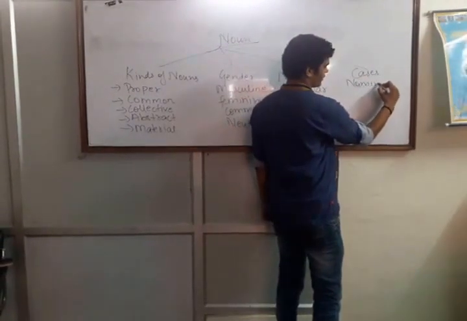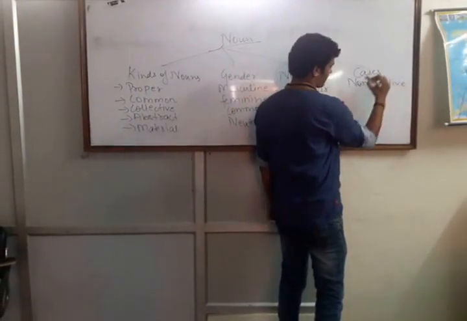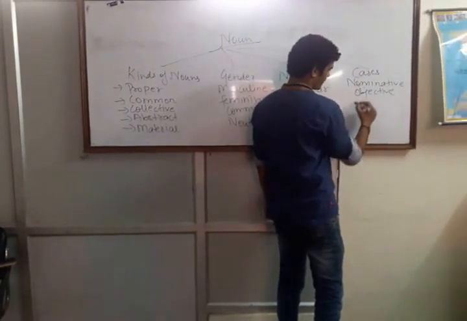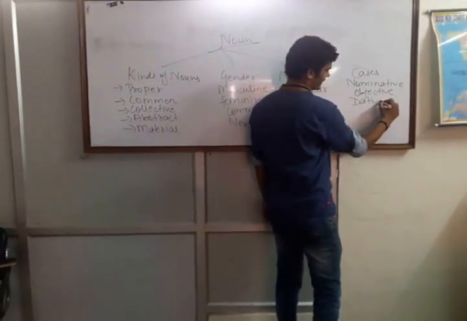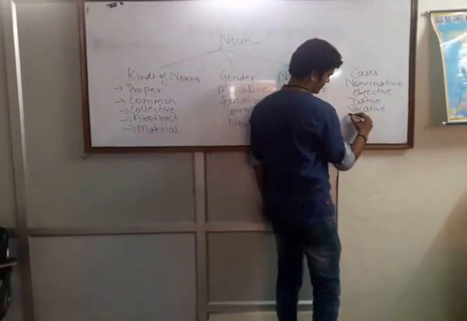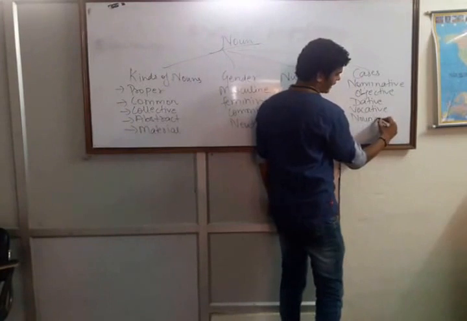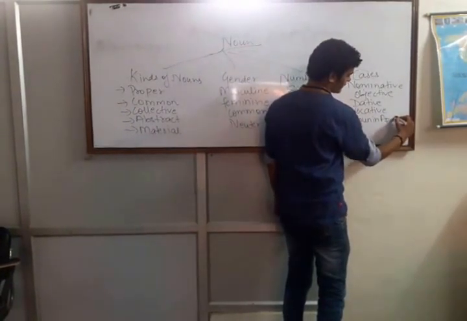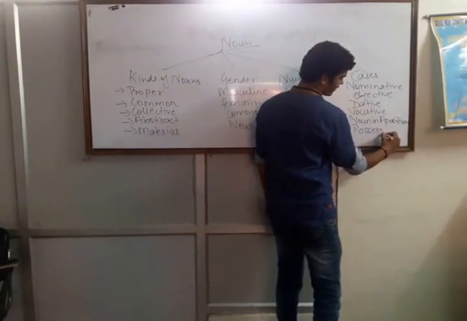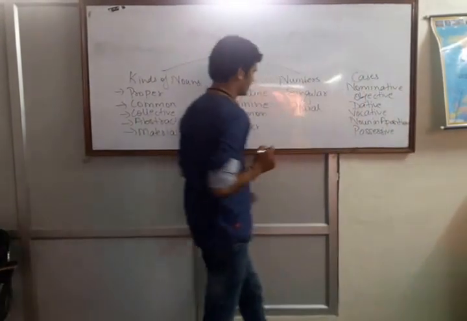First case is nominative case, second case is objective case, third is dative case, fourth is vocative case, fifth is noun in opposition, and last one is the possessive case.